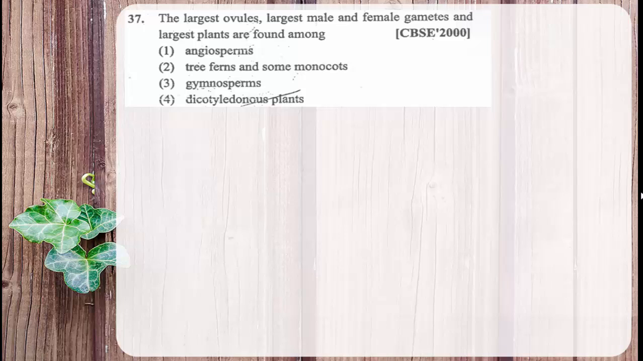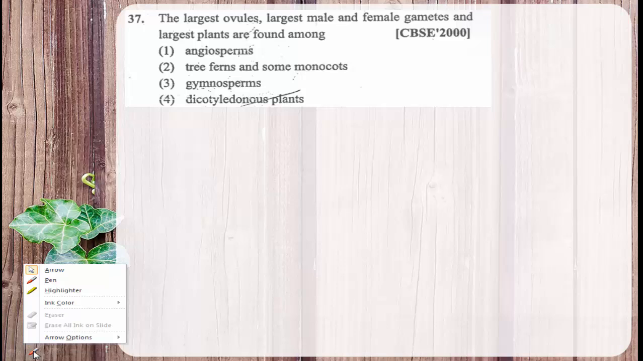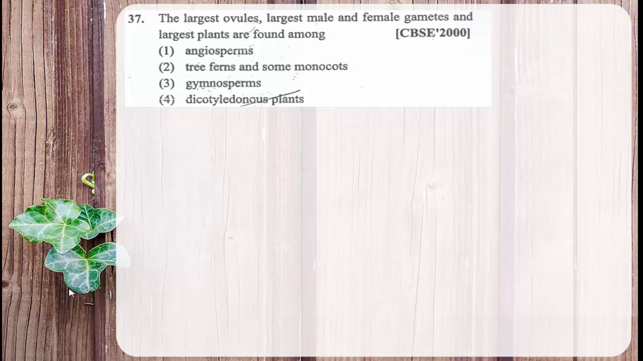The largest ovules, largest male and female gametes, and the largest plants are found among angiosperms, tree ferns and some monocots, gymnosperms, and dicotyledonous plants. So, largest ovule, largest male and female gamete, and largest plant. All these are found in one group of plants called gymnosperms, because in angiosperms some of them are the tallest plants, but they don't produce the largest male and female gametes.